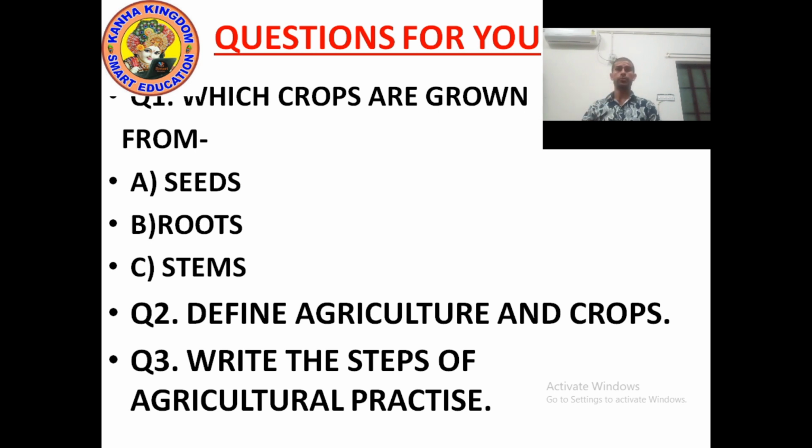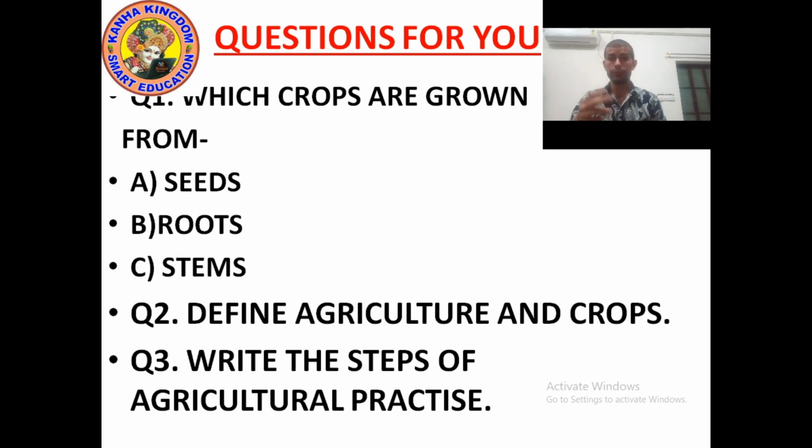What do you mean by crops? Plants that are grown on a large scale in a particular season are called crops.